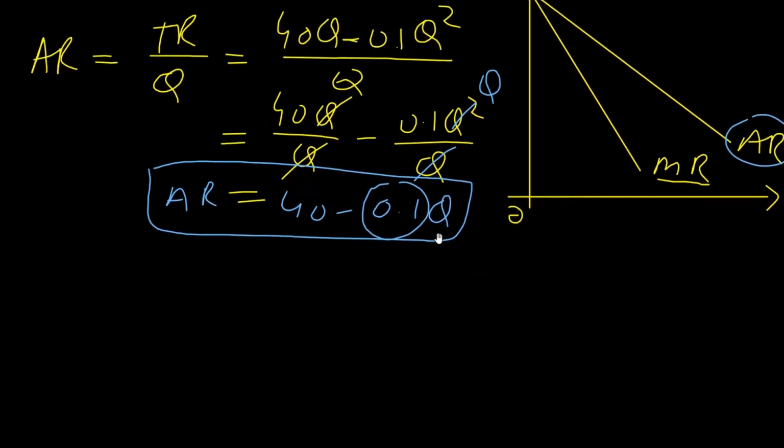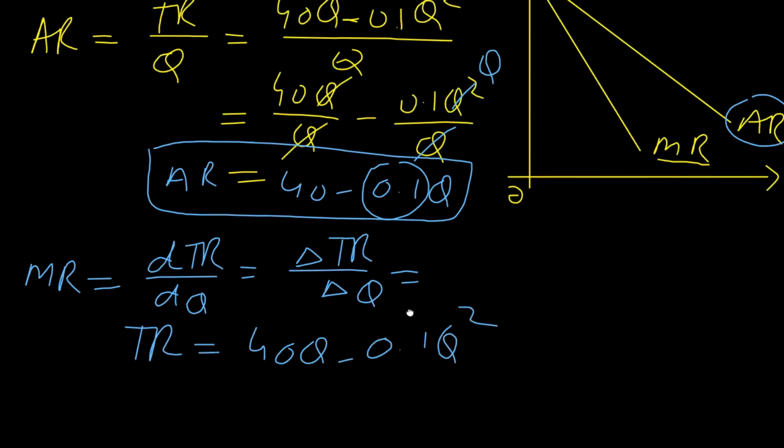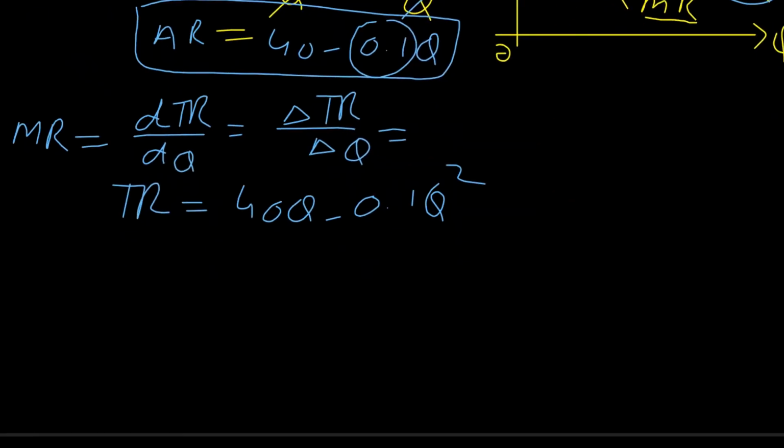Now we can find out the slope of marginal revenue, and we know that marginal revenue is the first derivative of total revenue with respect to Q, or we can also write it as change in total revenue divided by change in quantity. I'm writing it again here. Total revenue is equal to 40Q minus 0.1Q square. And if we take the derivative of total revenue, then marginal revenue is equal to the first derivative of total revenue.